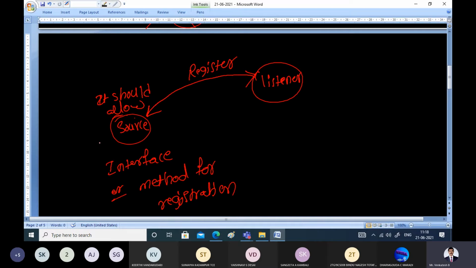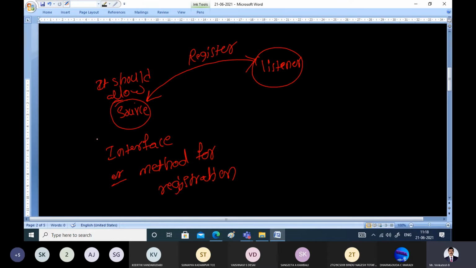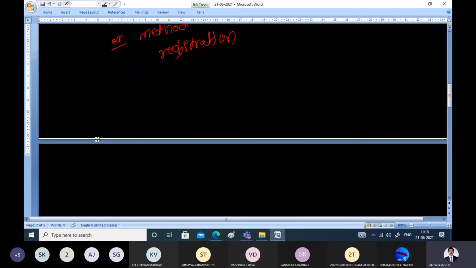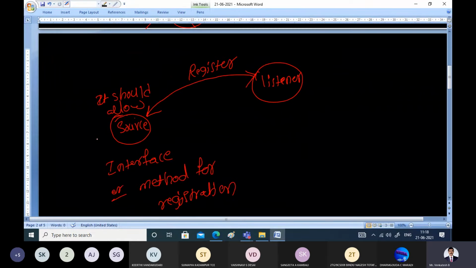For example, for the mouse source, there can be more than one type of listener. For left click, there can be one listener. For right click, there can be one listener. For the scroll bar, for this particular scrolling operation that I am doing, there is one corresponding listener. For this movement, there is one listener, and for this drag, there is one listener. So it is possible that a source can generate more than one type of event, and there can be more than one type of listener. So this is one such method.